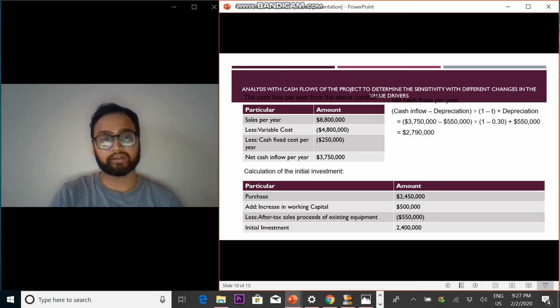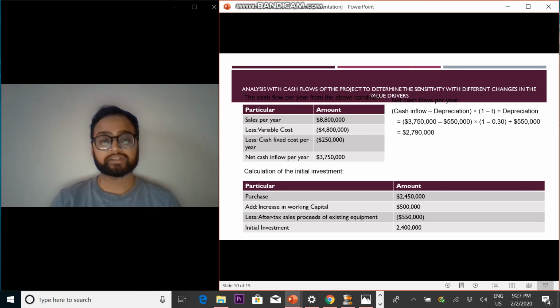Going to my next slide, I've calculated everything and put it in a small table. If you look at the table, the first particular was the calculation of NPV. The net present value was 6956,184.69.